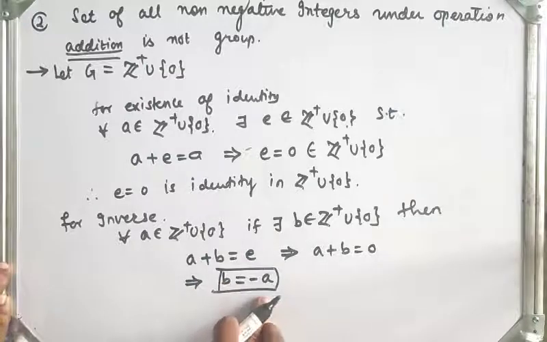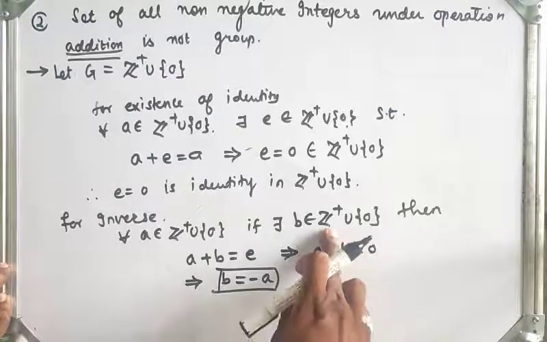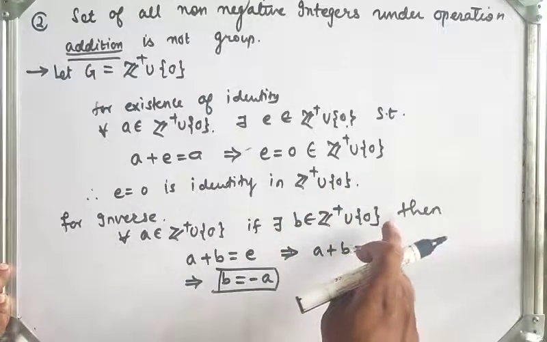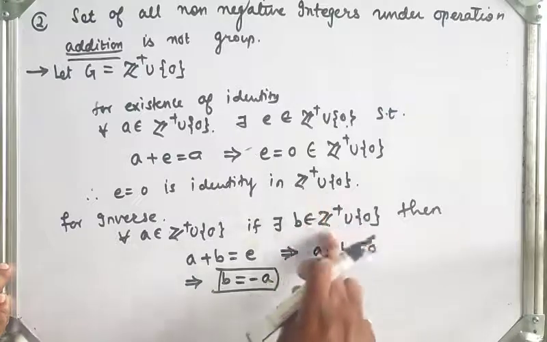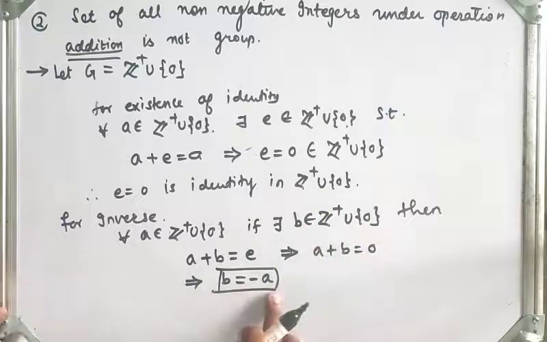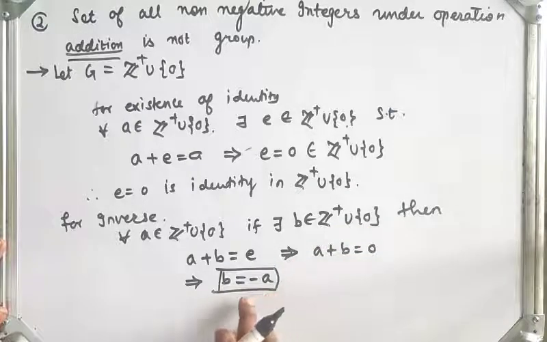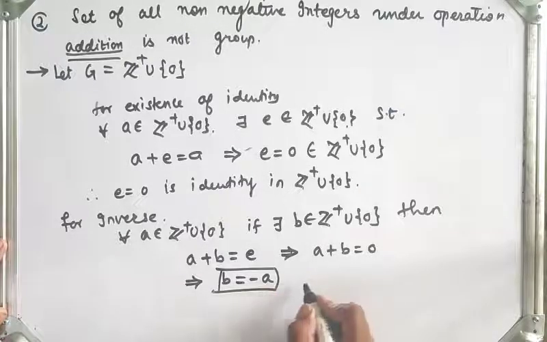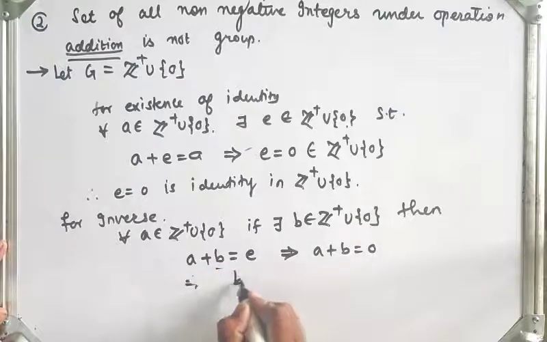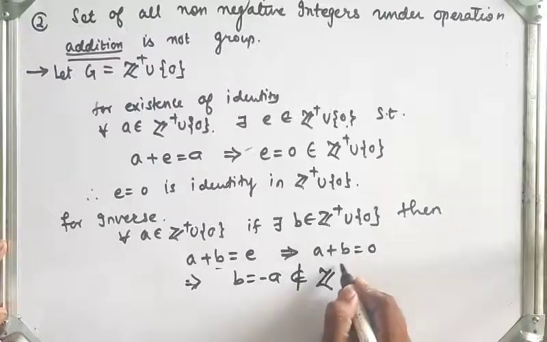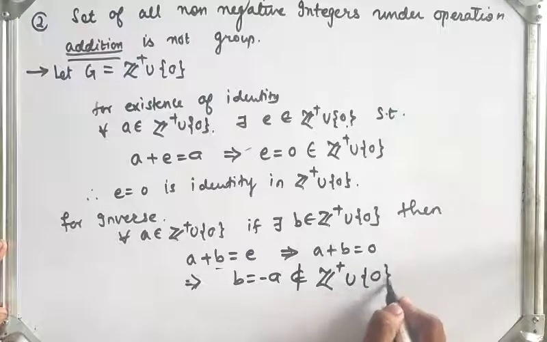But what is the given set? The set is the set of positive integers union singleton 0. So in this set we don't get negative numbers. So B is equal to minus A, which does not belong to the set of positive integers union singleton 0, or does not belong to the non-negative integers. Therefore B is equal to minus A does not belong to the set of positive integers union singleton 0.